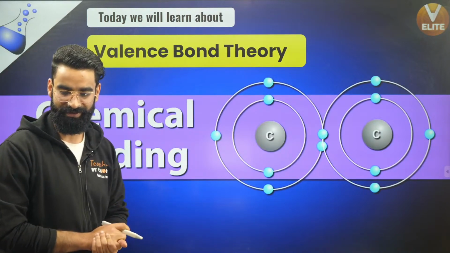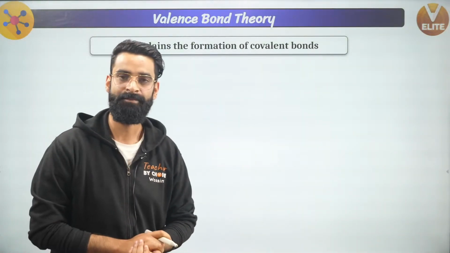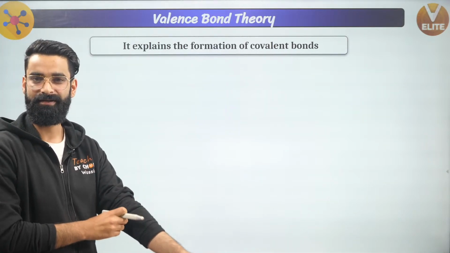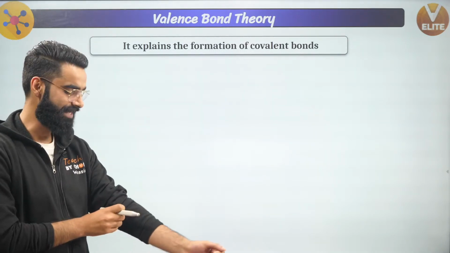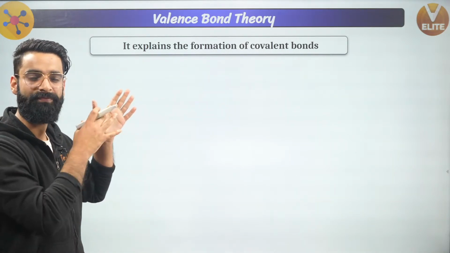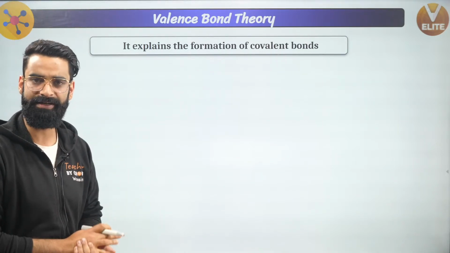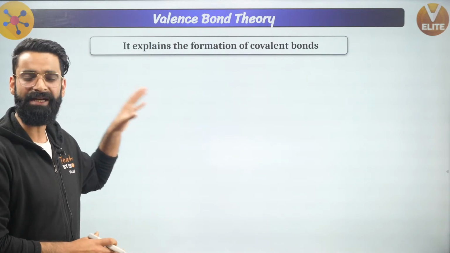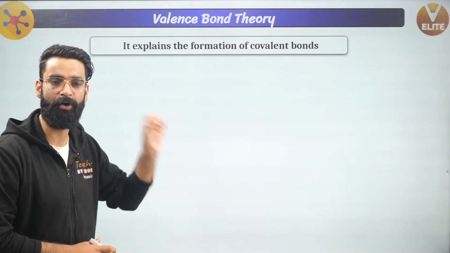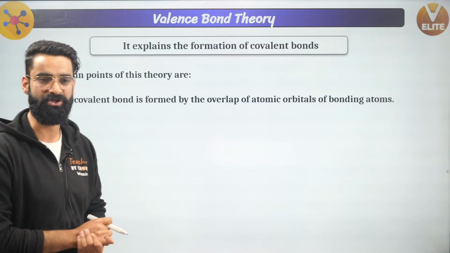Perfect, guys. So let's get started with something called Valence Bond Theory. What does this Valence Bond Theory explain? The first thing I would like to discuss is that it explains the formation of the covalent bond. With the help of this theory, you'll get to know how a covalent bond is formed in a molecule, and that's something we have to deal with in today's session in detail. So the first point to take note of: Valence Bond Theory explains the formation of the covalent bond.